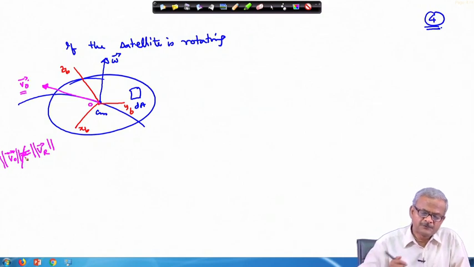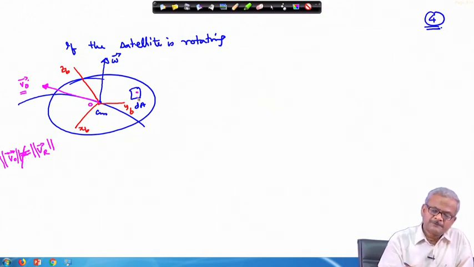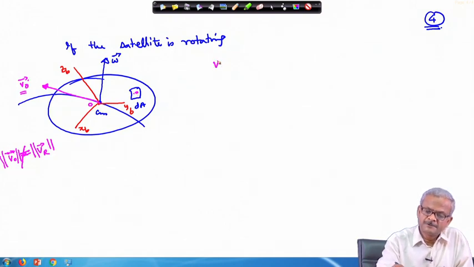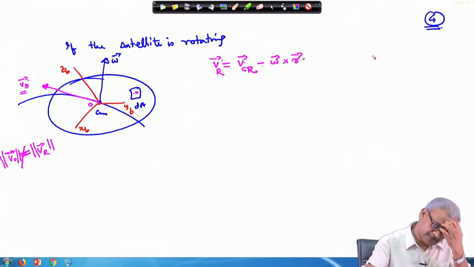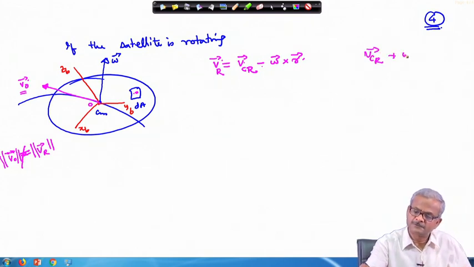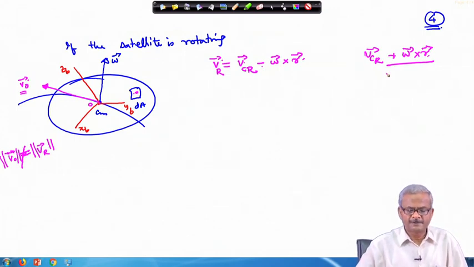Now, if the satellite is rotating, the angular velocity will be added to the velocity. So the relative velocity we can write as V_cr minus omega cross r. Also, we can write here V_cr plus omega cross r. It depends on in which direction the atmosphere is moving and how you are modeling it.